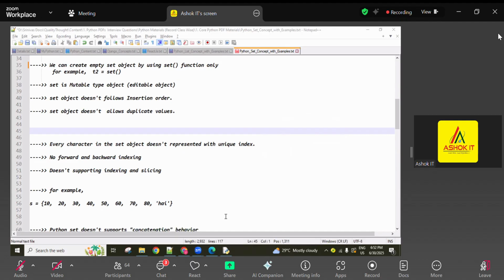Okay? So that's why revision every day is important. At least day-to-day topic revision is important. And once every week, within that week, whatever topics you completed, you have to do the revision.